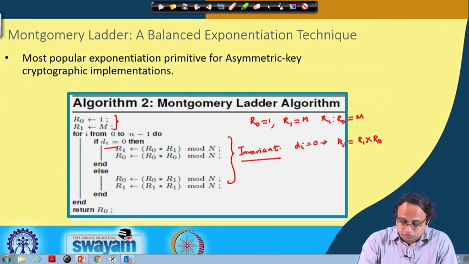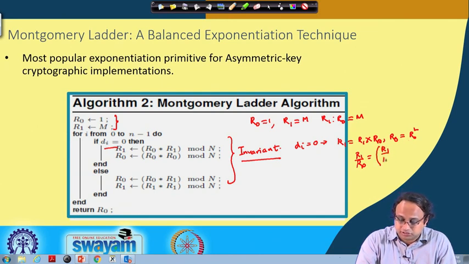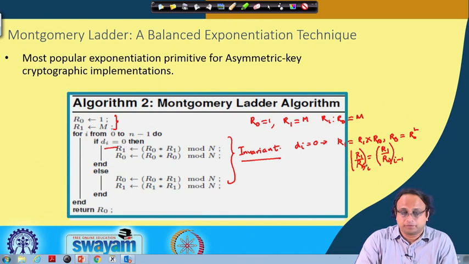And you also do a squaring in R0, so R0 becomes R0 squared. Here you can observe that R1 times R0 divided by R0 squared remains as R1 by R0, but in the previous iteration. So, let me write this as i minus 1, and this is your ith iteration output.